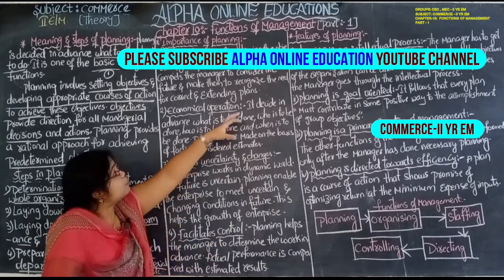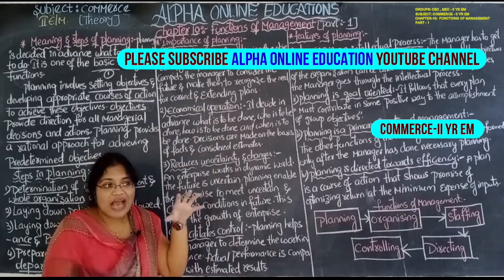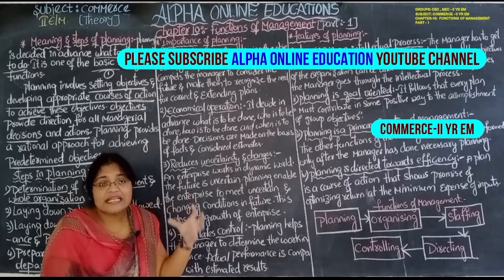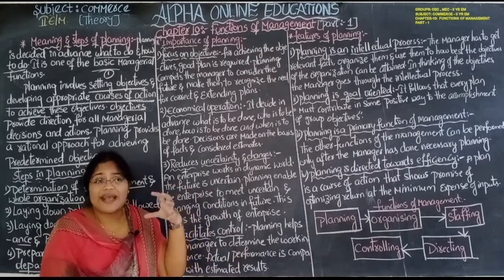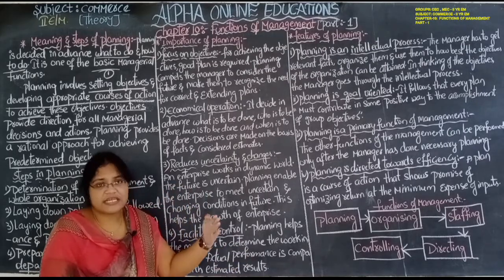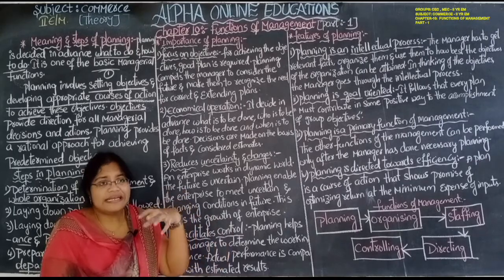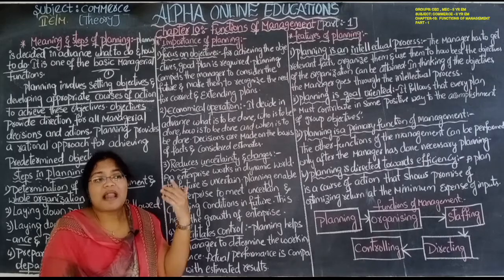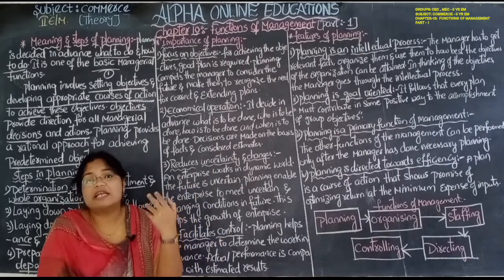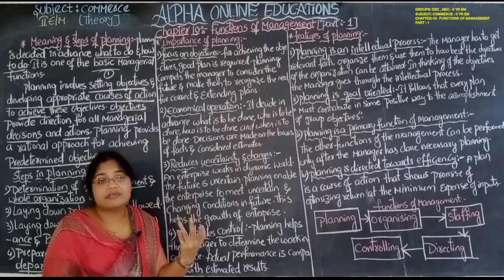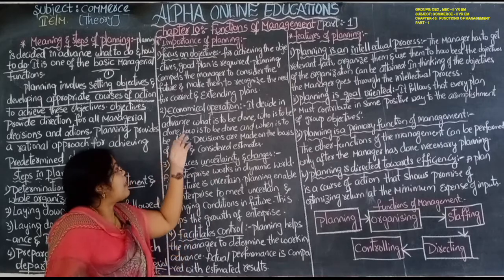And also we have to recognize the need for correcting and extending the plan. While extending the plan, we have to determine whether there is a need to extend it. Extend means vistarinchadam. It is necessary to decide whether to extend the plan or not, and whether the plan which we are extending is correct or not. One to ten times the manager should think. After that he has to start preparing that plan.